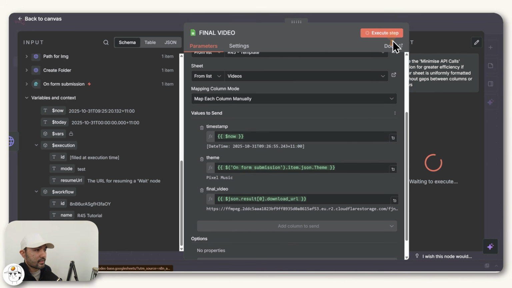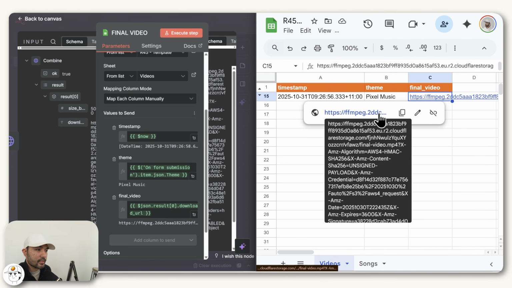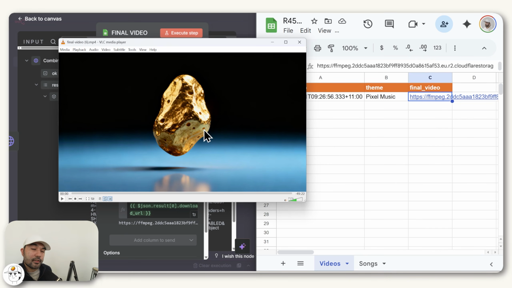So if we execute this step, what that now did is just append that final video into this Google Sheet, which if you click on that, that will let you preview your video in full. And here you can see it's 15 minutes long because it's 20 songs in total. And now you can listen to it in full if you want.